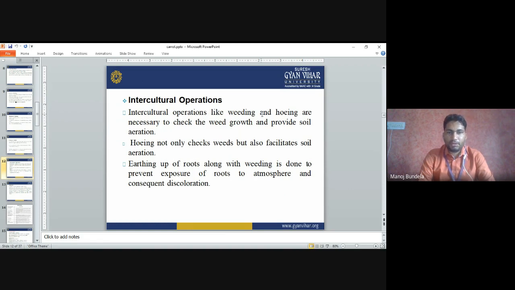Earthing up will control the weed growth also, and the roots will not be exposed to the sunlight. If the roots are exposed to the sunlight, the color of that particular part changes to green, and it is not accepted by the consumers.